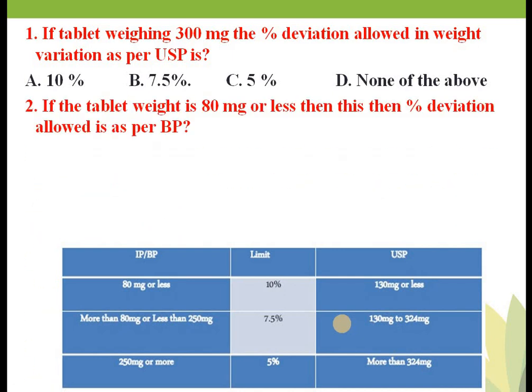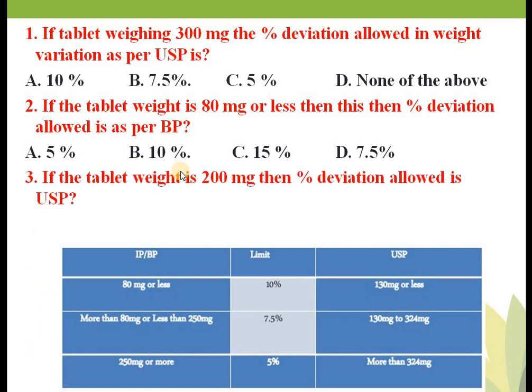If a tablet is weighing 80 milligram or less, then what is the percentage deviation allowed as per BP? You can see 80 milligram or less. So what is the percentage deviation? 10%. That's why your answer is 10%. Now we'll see the next question. If a tablet is weighing 200 milligram, then what is the percentage deviation as per USP?